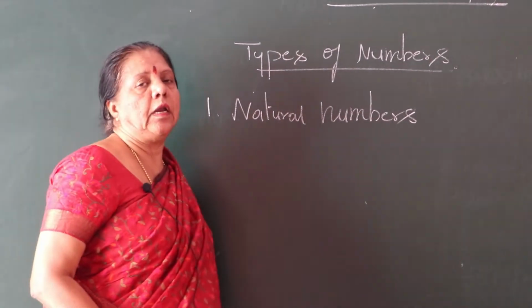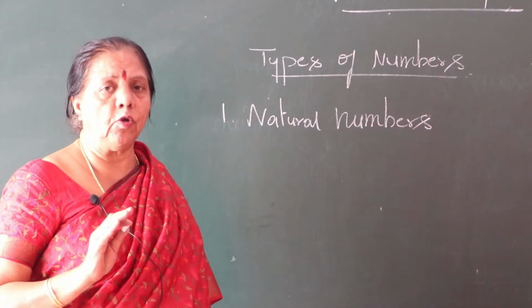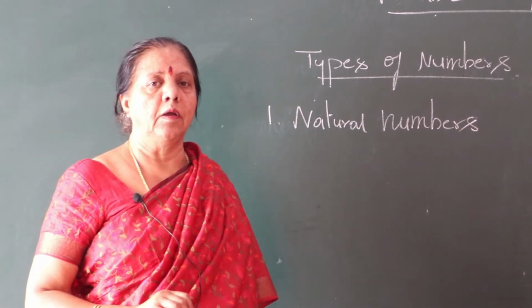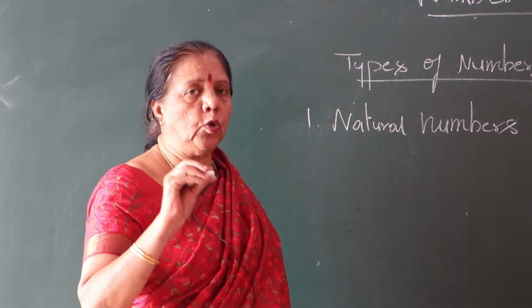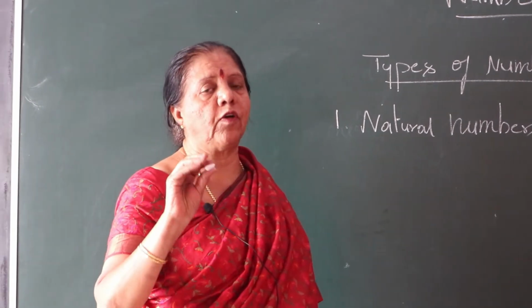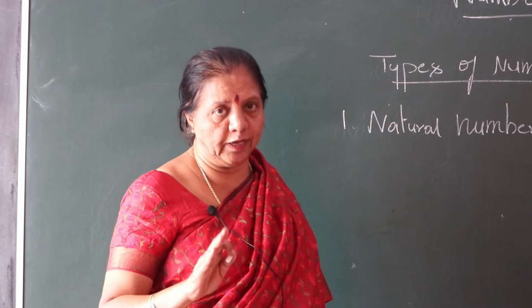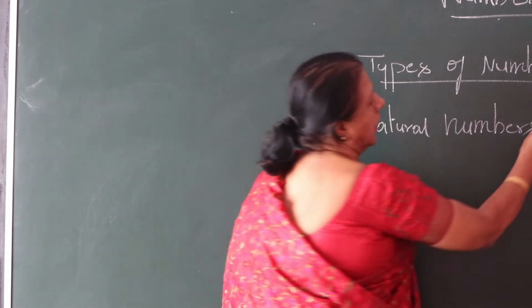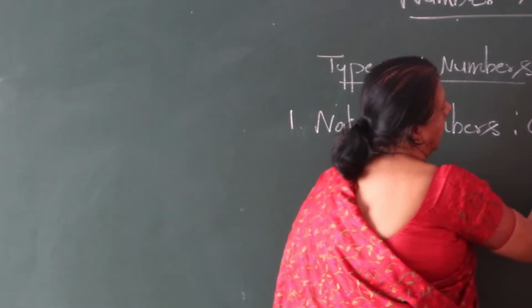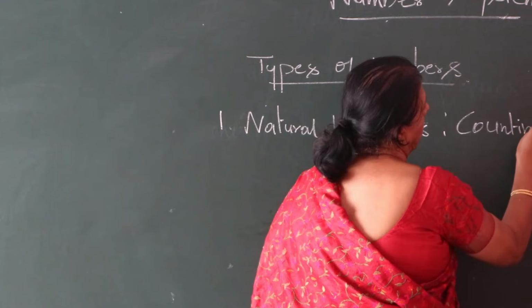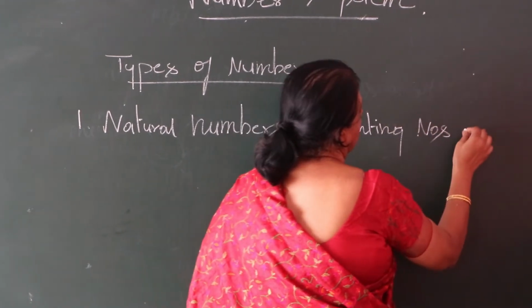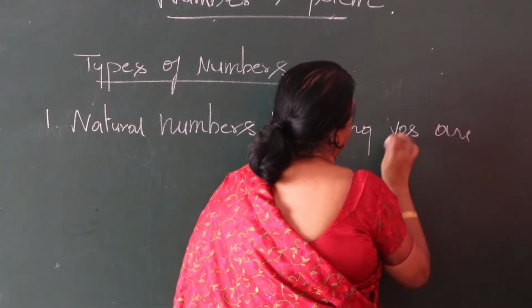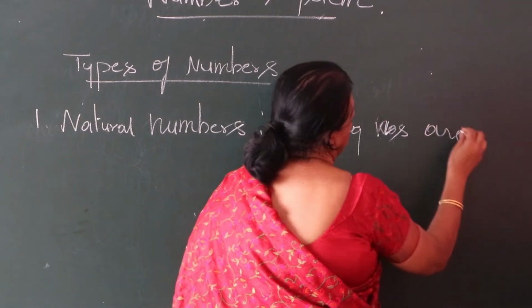Repeat, children. Natural numbers. What do you mean by natural numbers? Natural numbers are the numbers we use for the purpose of counting. We know them as the counting numbers.